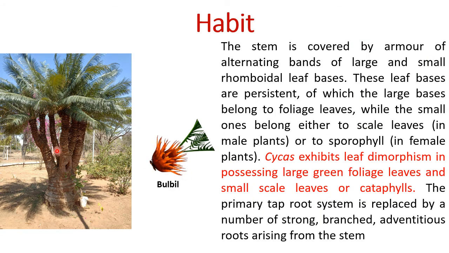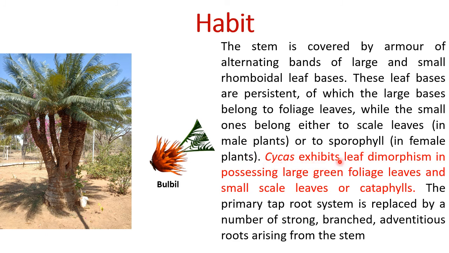Here you will see the bulbil, and here you will see branches. So due to bulbil, it might grow into an individual branch also. So sometimes branching pattern can also be seen. The stem is covered by armor of alternating bands of large and small rhomboidal leaf bases that you can see here. These leaf bases are persistent, of which the larger bases belong to foliage leaves, while the small ones belong to either scale leaves, especially in male plants, or sporophylls, in female plants.